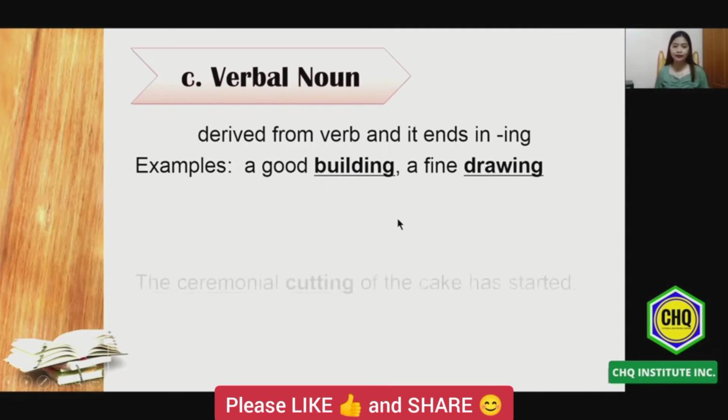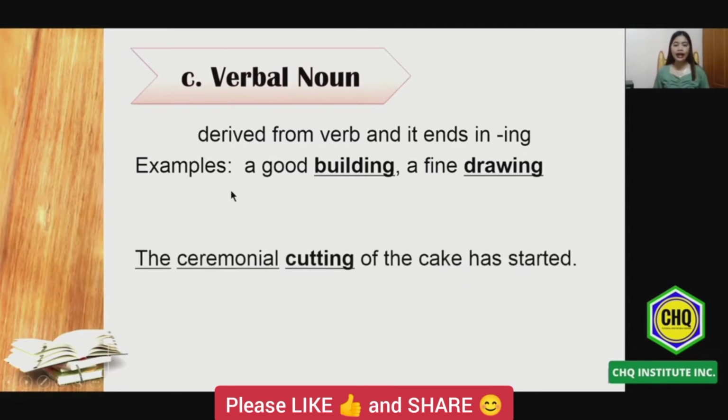Next one. Okay, now let's differentiate. What is the difference between verbal noun and gerund? So we all know that gerunds are verbs that end with ing, and verbal nouns also end with ing. So paano malalaman if the given word is a verbal noun and not a gerund? Say for example, we have two sets of examples.